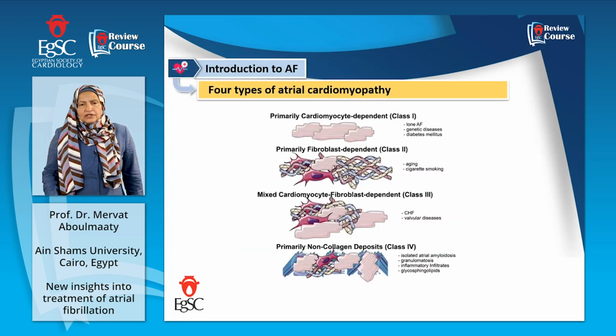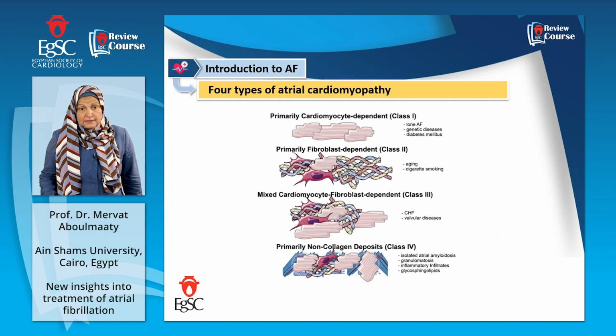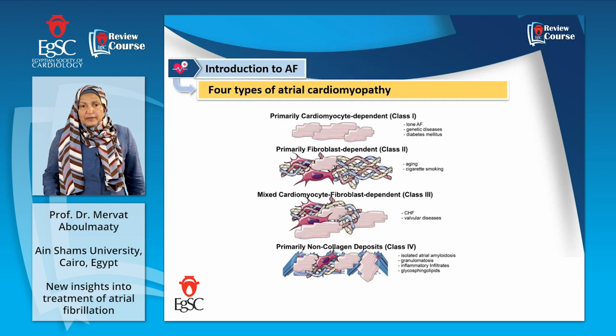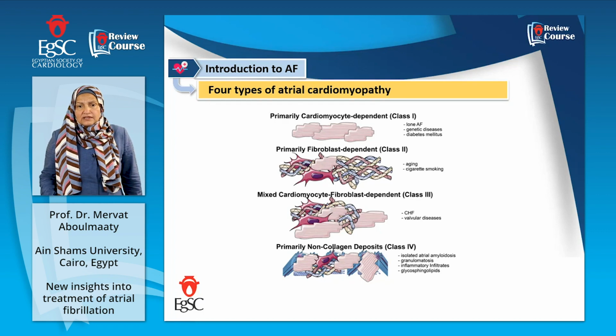From the histopathological point of view, atrial cardiomyopathy has 4 types. Cardiomyocyte dependent, which is what happens in lone AF, genetic diseases, and diabetes mellitus, and this is class 1. Primary fibroblast dependent is class 2, and this is what we see in aging and during cigarette smoking.